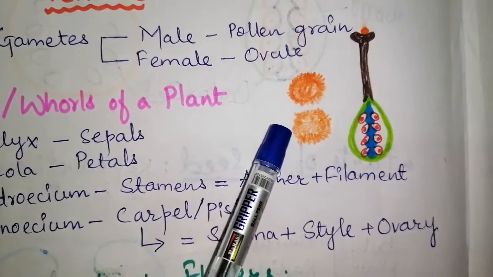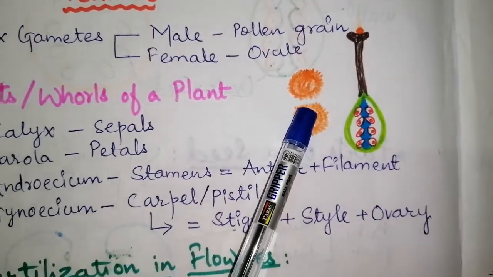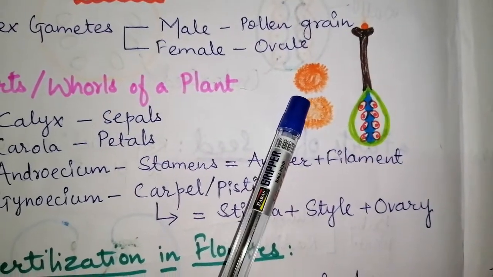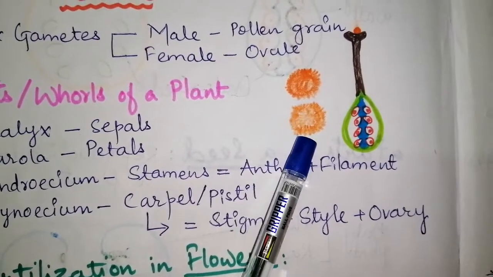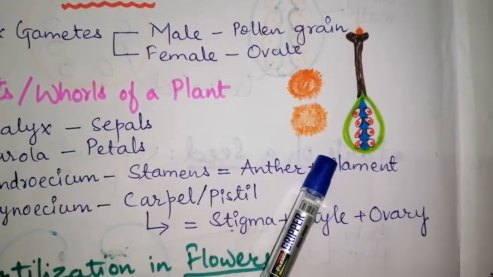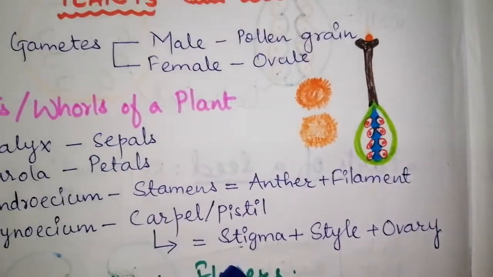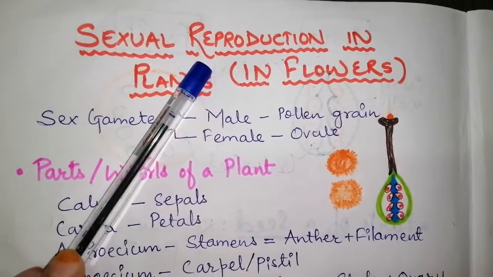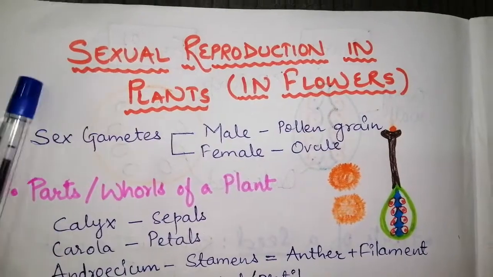Now here, pollens and ovules, when they fuse together, it is known as fertilization, and after fertilization a zygote is formed, then an embryo is formed, and finally a seed is formed. Now this seed helps in germination of the new plant. Now this complete process is known as reproduction, where a new plant is born or arrives from an old plant.